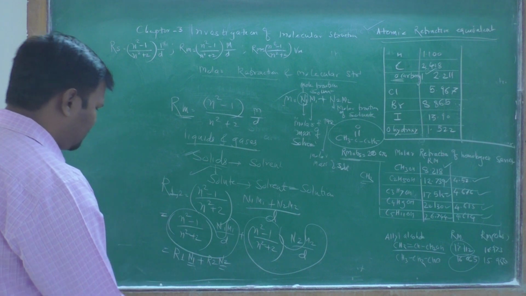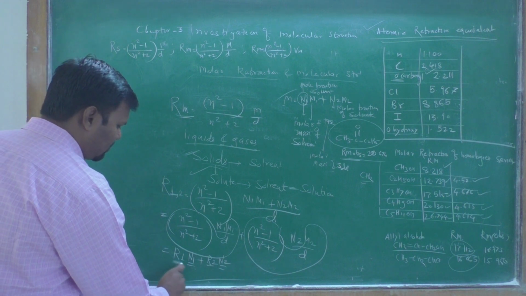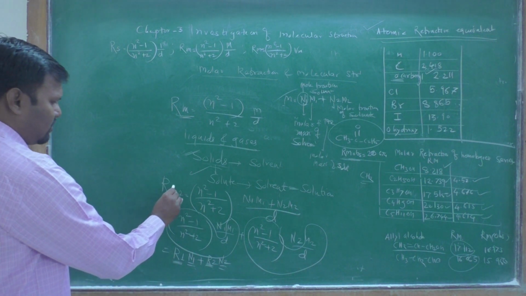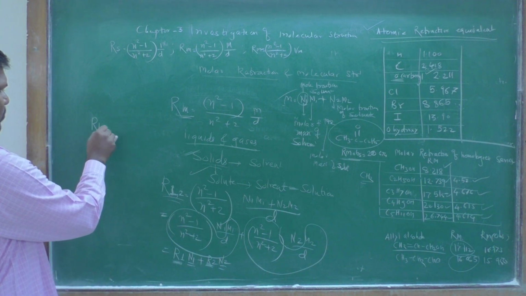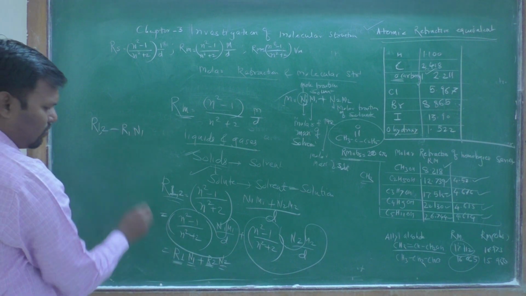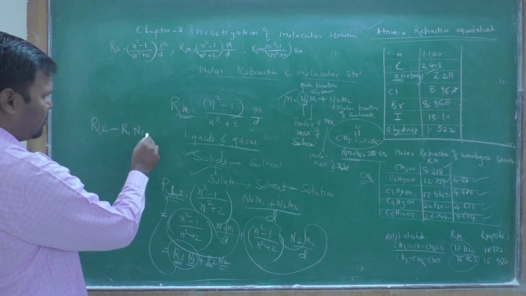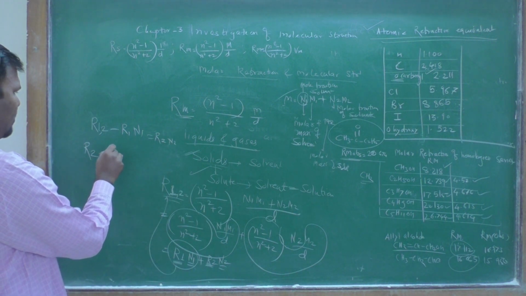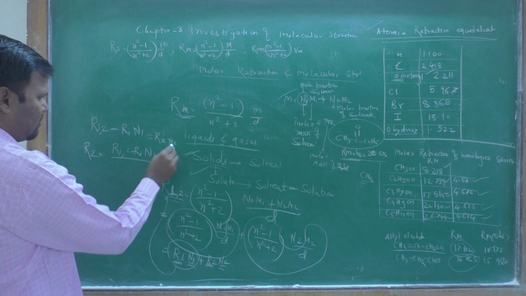Okay, therefore we can find out R2 for the solid, that is the molar refraction. R1 is for the solvent and R2 is for the solid. R12 is the total refraction for the solution. Therefore R12 minus R1 N1, this will transfer to this side, is equal to R2 N2. Therefore R2, the molar refraction of the solid, is equal to (R12 − R1 N1)/N2.